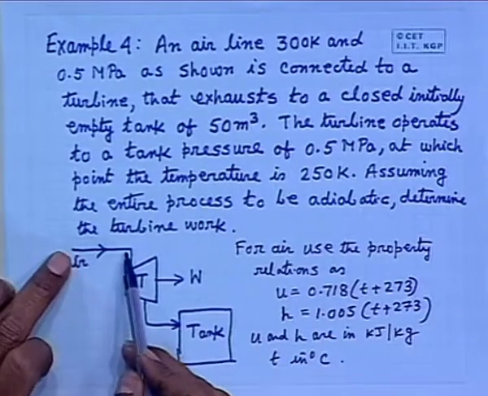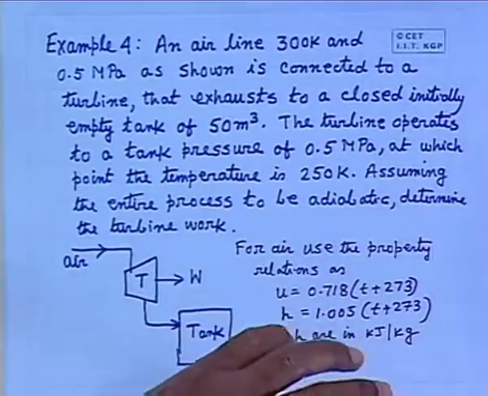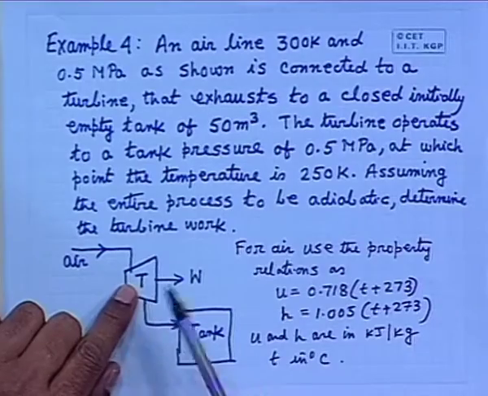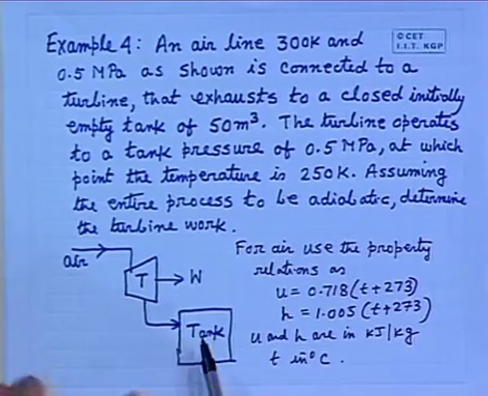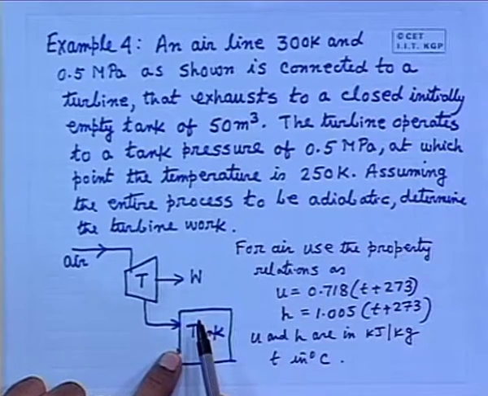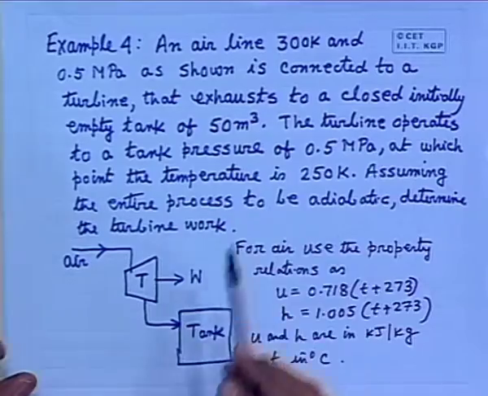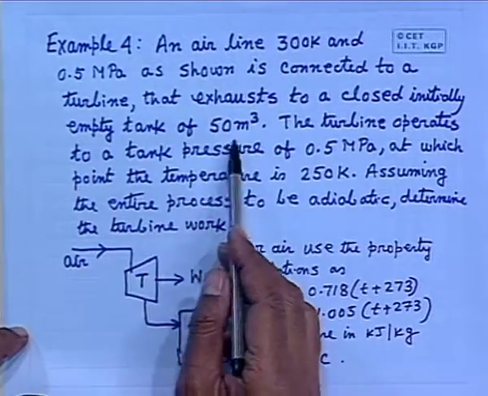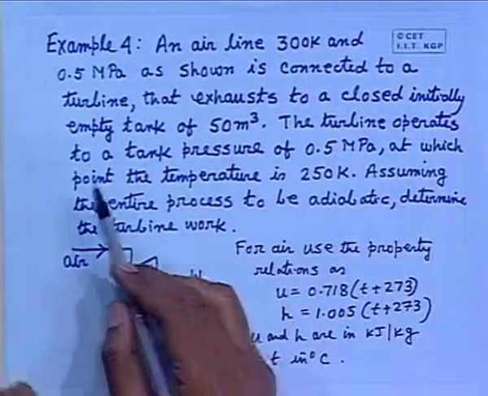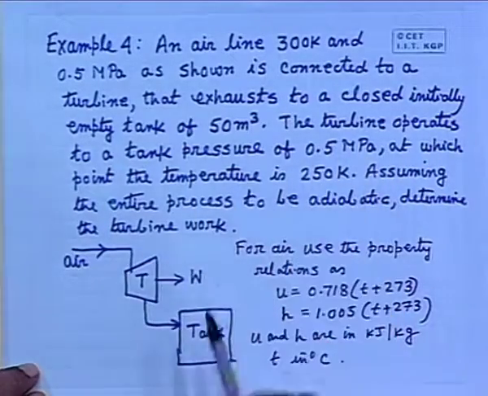This is the air line, this is connected to a turbine, sorry, this one is the turbine, that exhausts to a closed initially empty tank. Almost the similar problem, but we ask a different quantity. Closed initially empty tank of 50 meter cube. The turbine operates to a tank pressure of 0.5 megapascals.